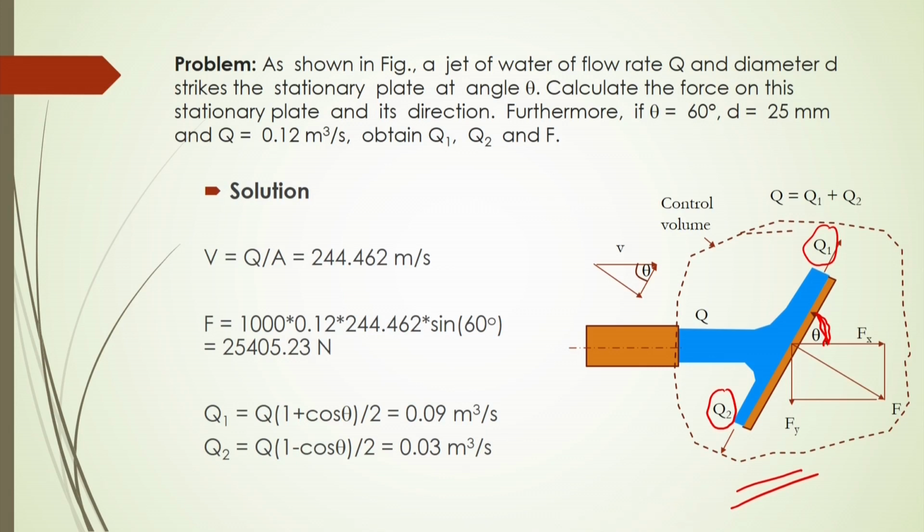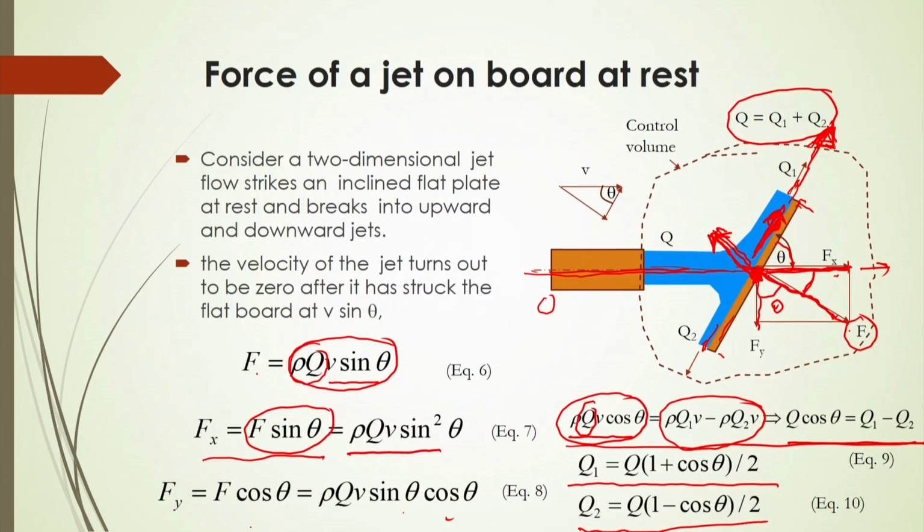First of all, we have to calculate the velocity of the jet. You can calculate it from the flow rate and the cross-sectional area of the jet. Here the cross-sectional area is A and the flow rate is Q, so Q by A will be your jet velocity. Now, as per the previous slides, F should be equal to rho Q V sin theta.